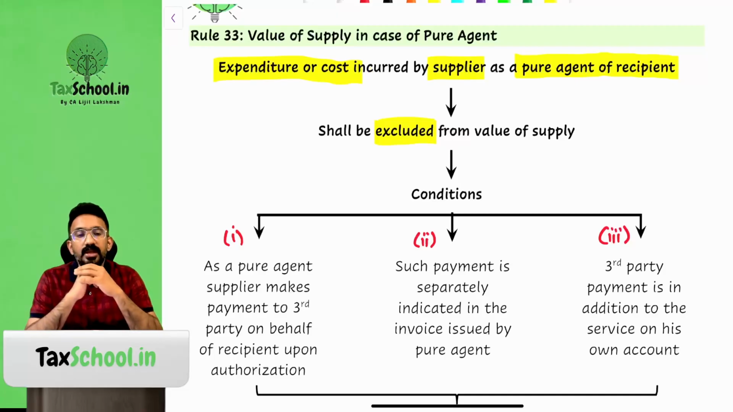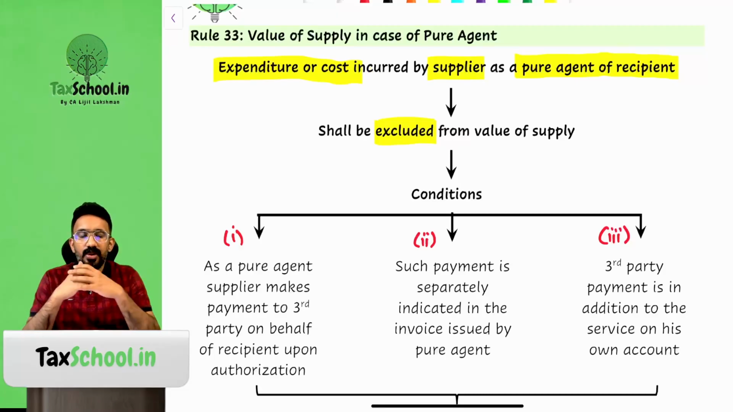They're saying that if I collect some money from the customer and I pay this money to a third party on behalf of my customer, I would be acting as an agent for the customer. It is not part of my supply. I could exclude this from the value of supply and not pay any GST on the same. We'll try to understand this thought process. They're saying that certain expenditure and cost incurred by the supplier as a pure agent can be excluded from the value of supply. Classic example would be, say, a chartered accountancy firm, like the CA firm where you did your articleship.